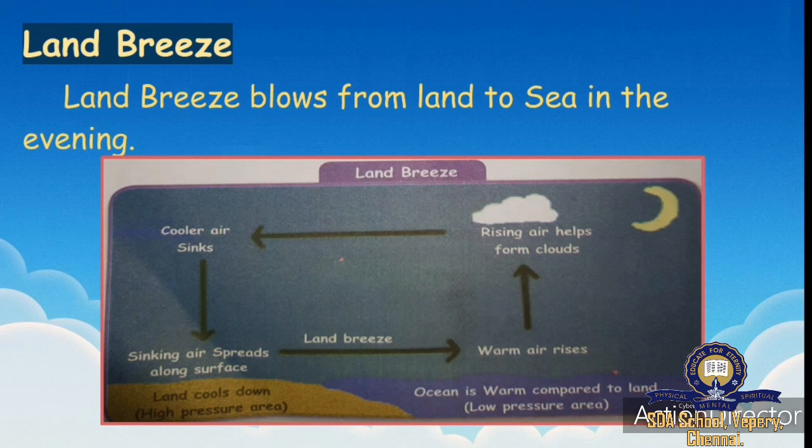From there it rises to form clouds, and the clouds are cooler, and again it comes to the surface of the land, and again it goes as sea breeze. So this is called land breeze. So sea breeze is from sea to land in the morning, land breeze is from land to sea in the evening.